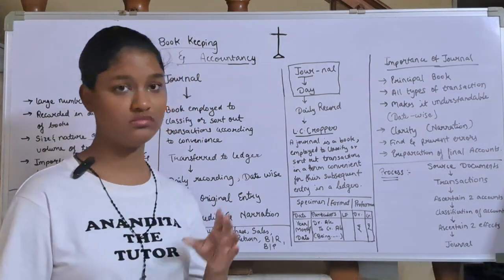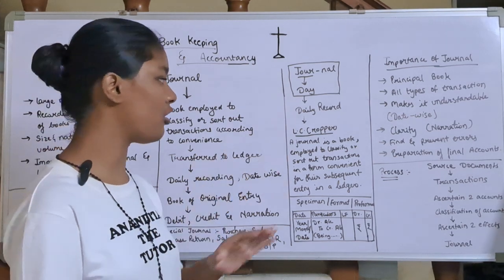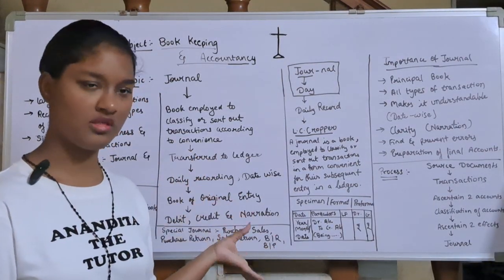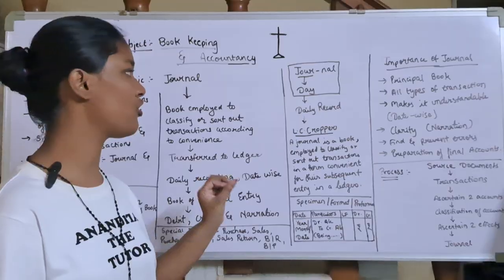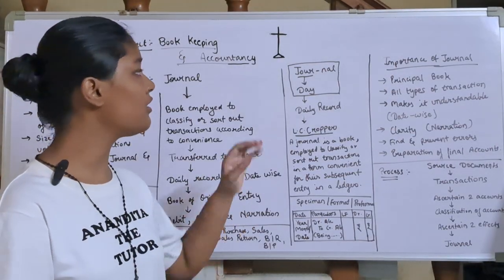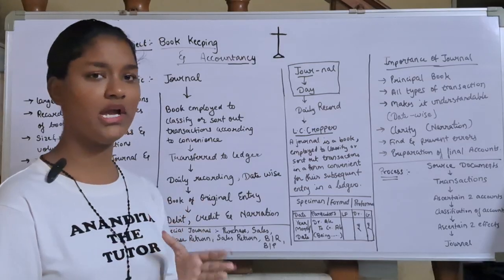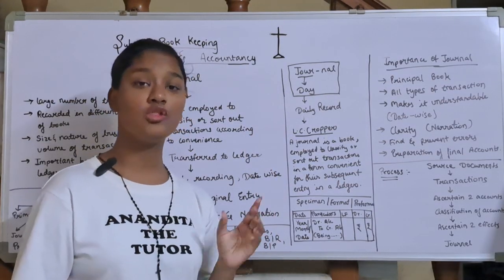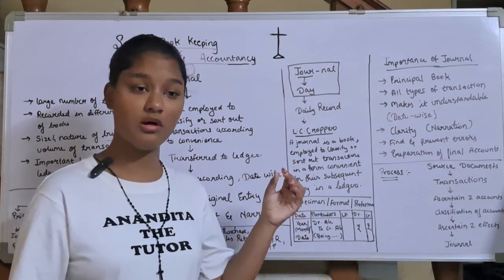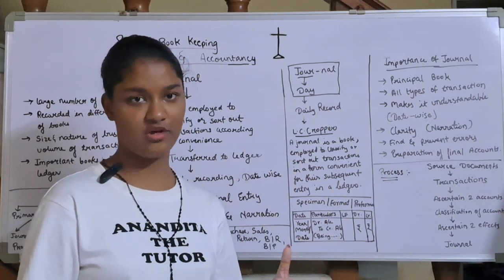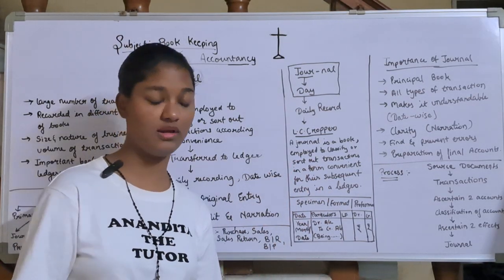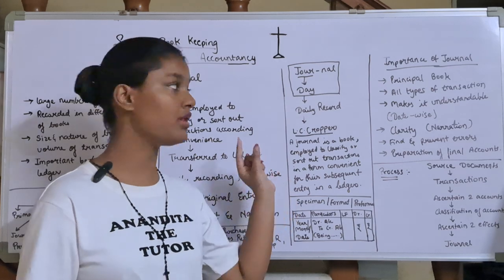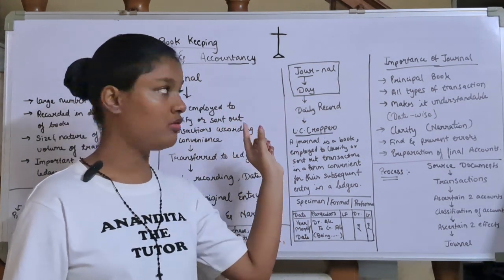Now we will learn about the definition given by L.C. Cropper. He was a person who has given some definitions, and one of them is for the journal. Before that, where does the word journal come from? Why do we call this book a journal? Jour means a day. We call it a journal because in a journal you have to record day-to-day transactions. Daily activities you have to write in this book, and therefore the name is given. Journal means day.